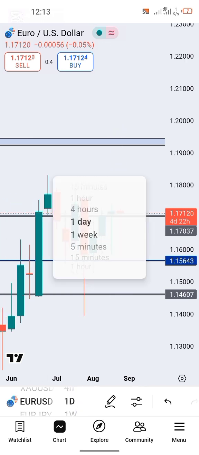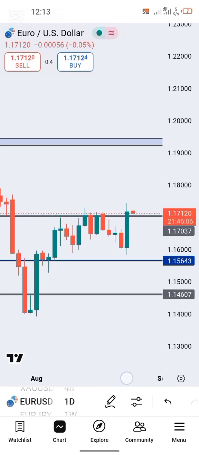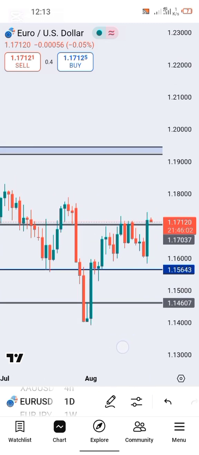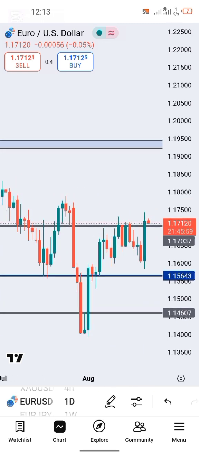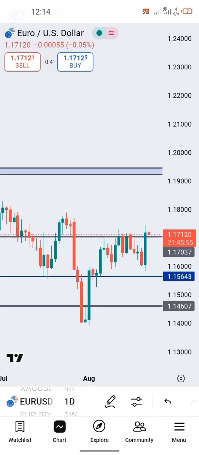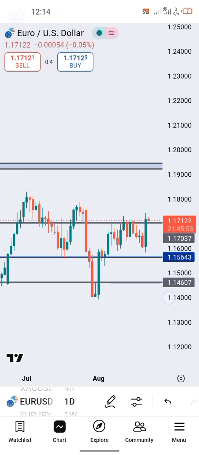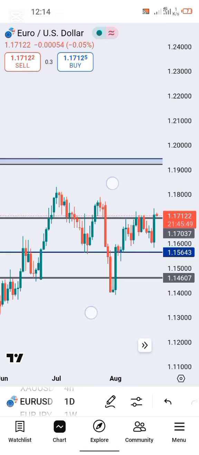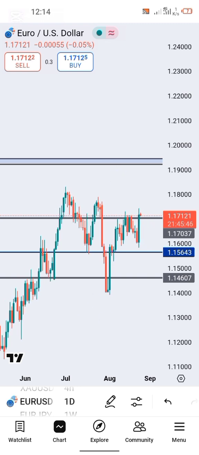Now I'll go down to my daily time frame to show you guys more reasons why I'm still bullish on EURUSD. All right, now this is my daily time frame, and you can see something very profound right here. Let me zoom in a bit. Okay, let me zoom out. Sorry.